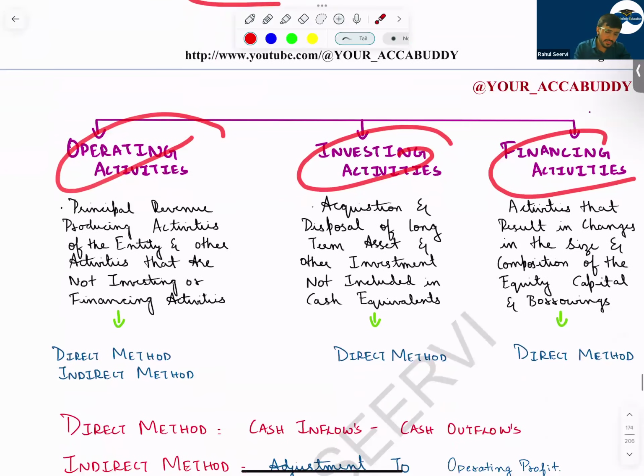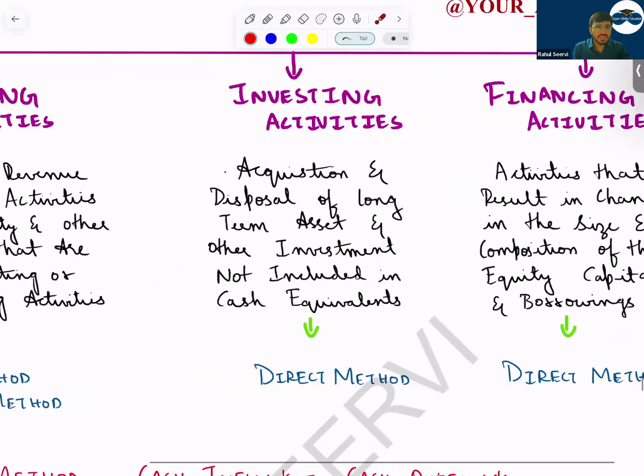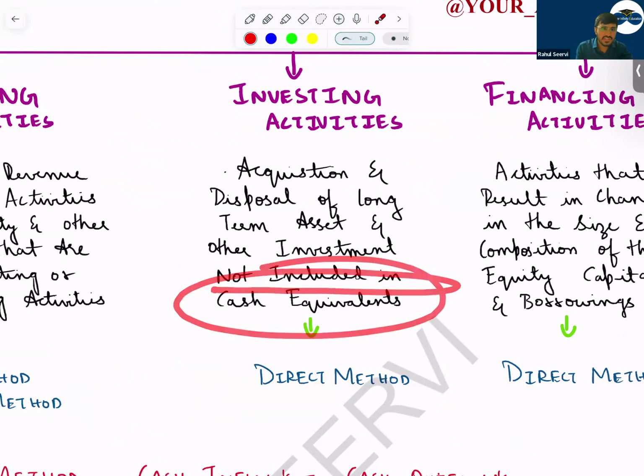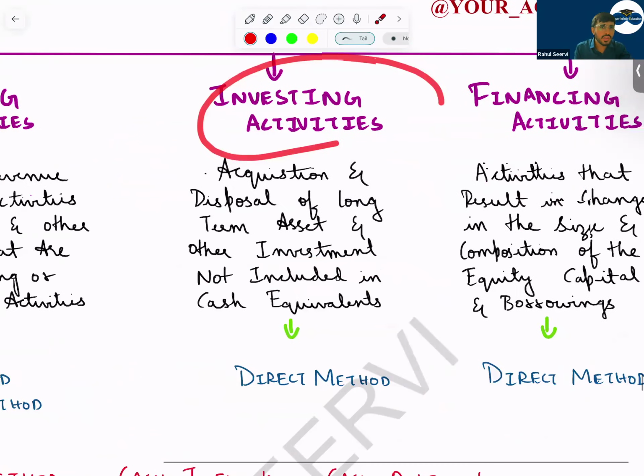Sir, operating activities means what? Operating activities means the inflow and outflow from your main business activity. That should not be included in investing or financing. Sir, investing means what then? Investing means inflow and outflow from purchase or sale of long-term assets, and that should not include cash equivalent, because cash equivalent means cash, and cash is not included in investing activities.